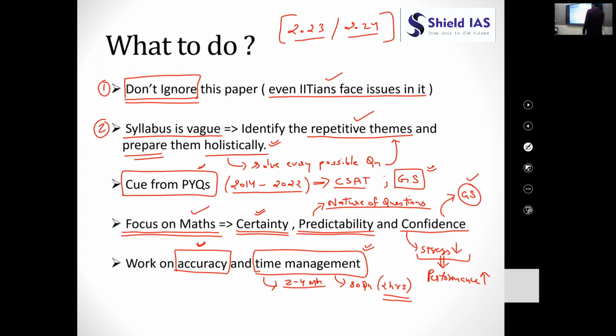So, after discussing what should be done in the CSAT paper, if you do these things, I guarantee that you will be able to score very good marks in the CSAT paper. But how to do it?